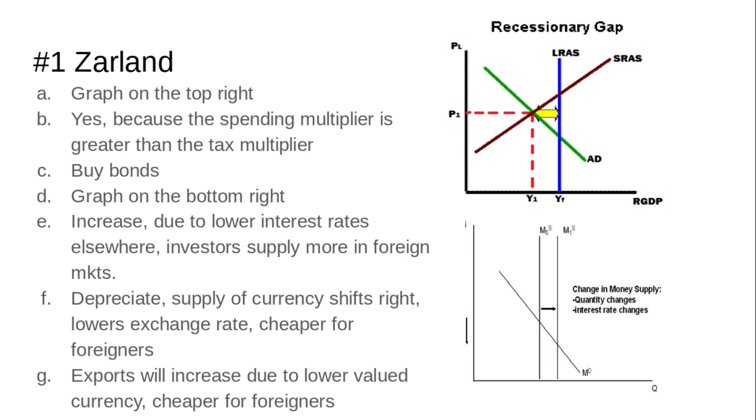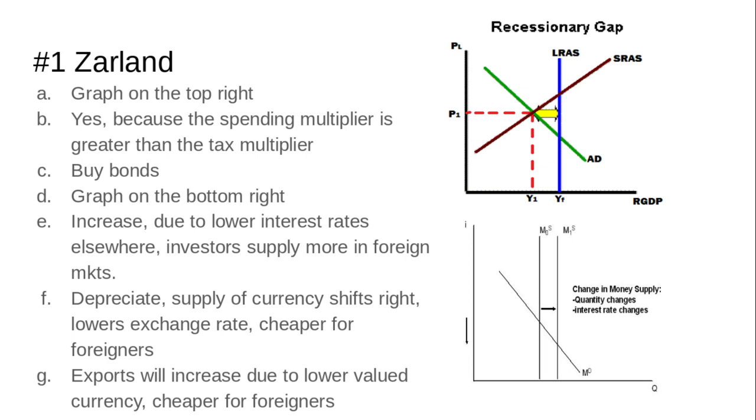C, if Saarland decides to pursue an expansionary monetary policy, so you want to underline monetary, that's buying and selling bonds. Open market operations are buying and selling bonds. What should the central bank undertake? Because it's expansionary, they would want to buy bonds. That's growing the money supply.